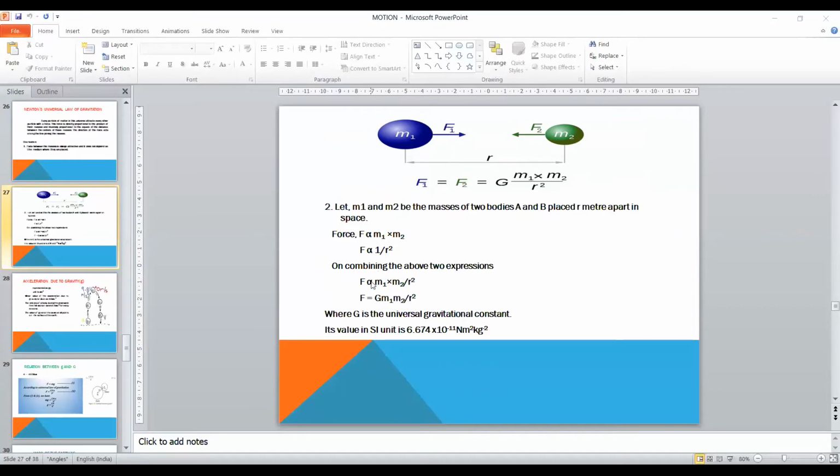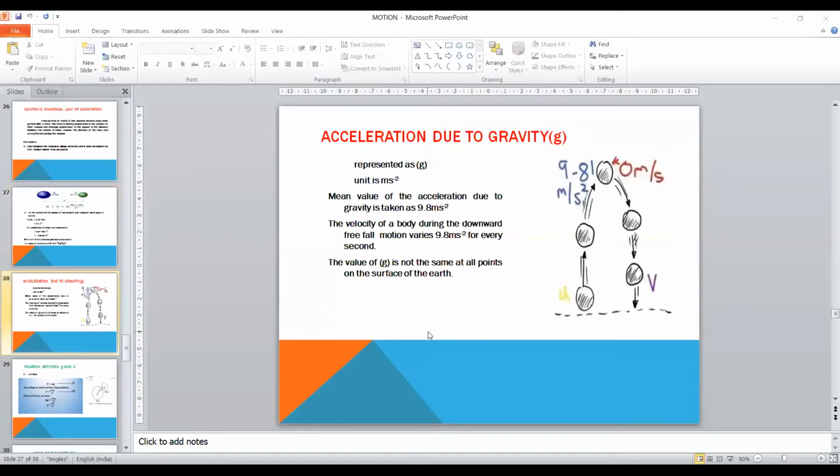Here, the directly proportional sign is removed and the equal to sign comes in. As a result, the constant G comes here, which is the universal gravitation constant. Its value in SI unit is 6.674 into 10 to the power of minus 11 Newton meter square kg minus 2. The next topic we are going to see is acceleration due to gravity.